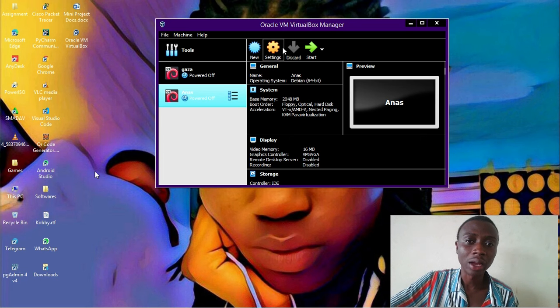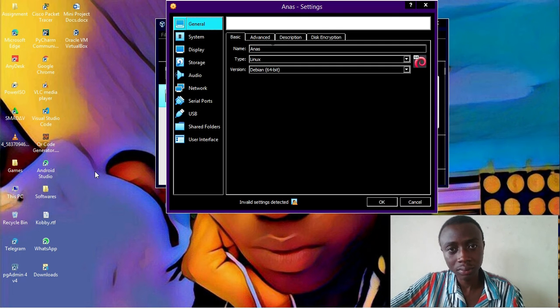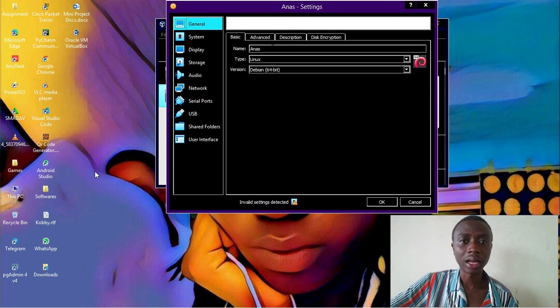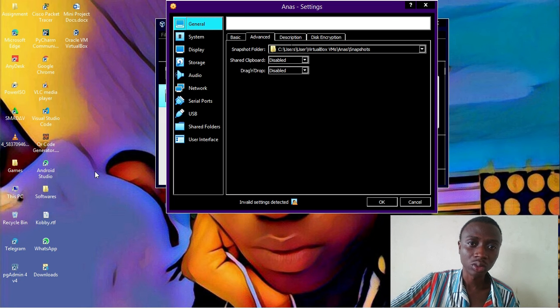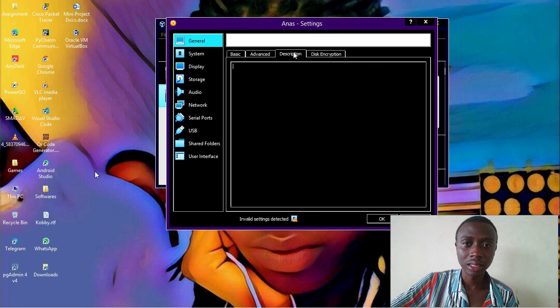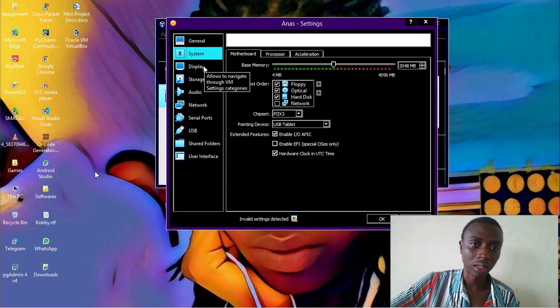And we are going to do that from the settings menu. When I click on settings, it opens for us, and you can see that there has been a default configuration, and we did them in previous steps. Go to advanced. One thing that we have to change is the bi-directional. Change this one to bi-directional so that we can enable drag and drop in our operating system or in our machine. And for the description, you can give a description to it. Say this is my third operating system that I've been using. System, we have already configured it.